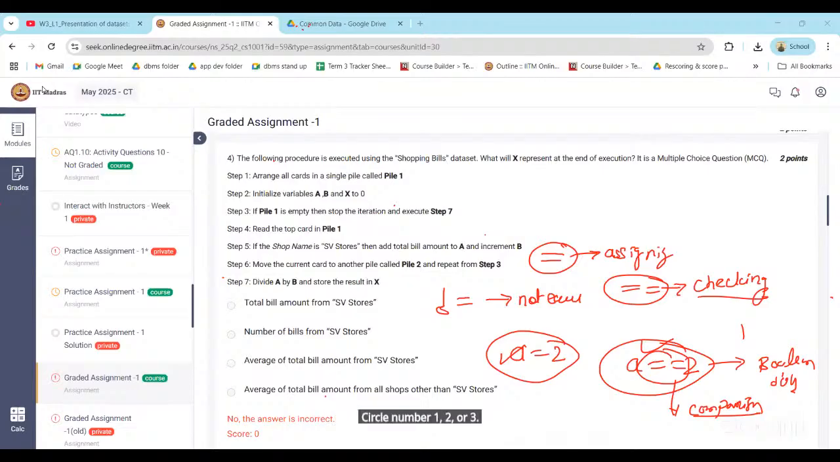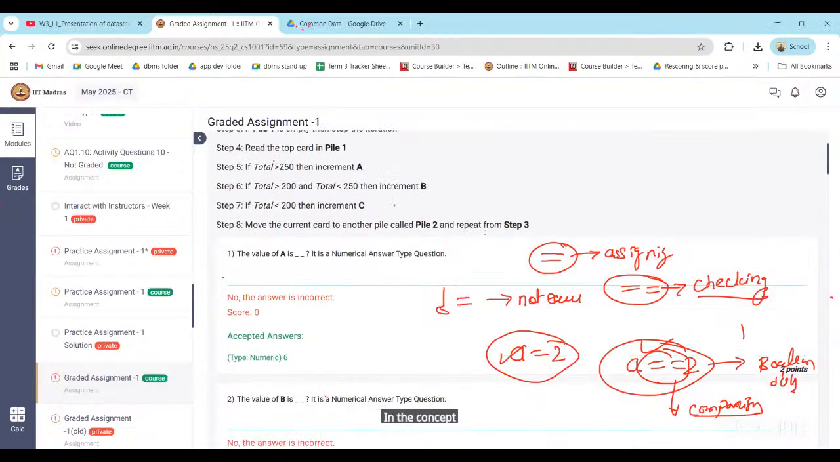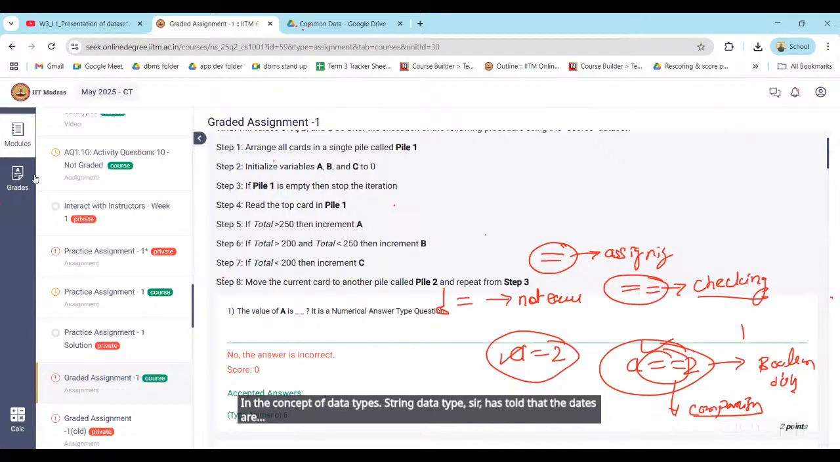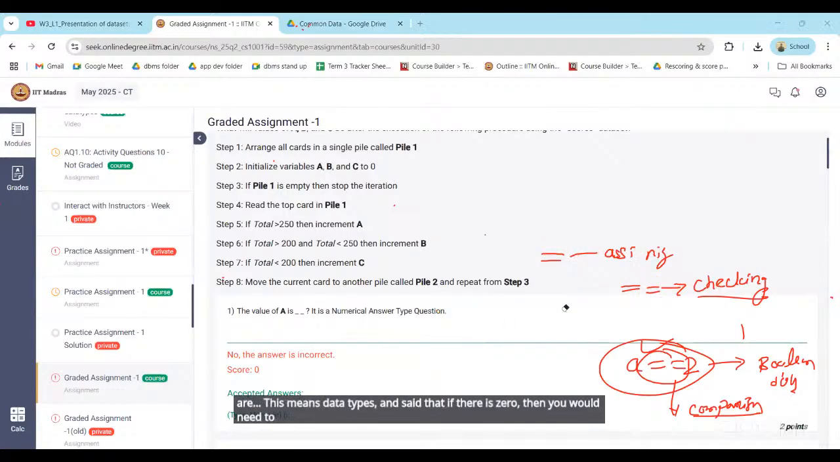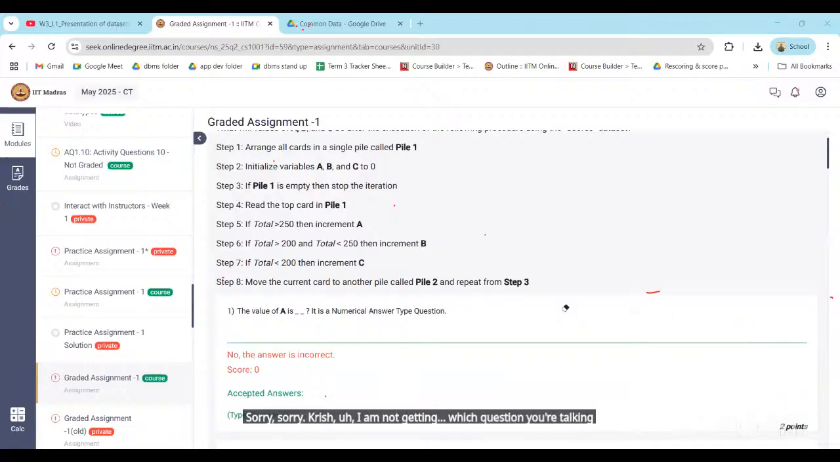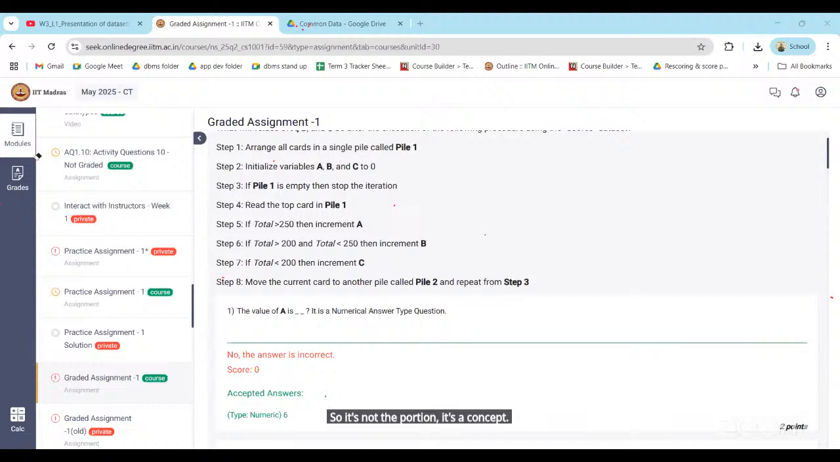Sir, I have a doubt, sir. I have a doubt regarding the non-graded assignment of week 2. String data types. Okay, wait. Sir has told that the dates are string data types and said that if there is 0, then it would mean it is 1st January. Krish, I am not getting you. Which question are you talking about? Sir, it's not a question, it's a concept. Okay, what is your doubt?